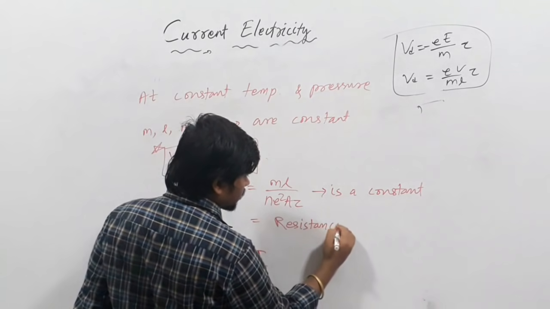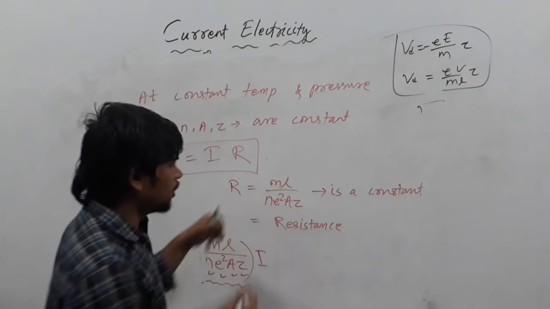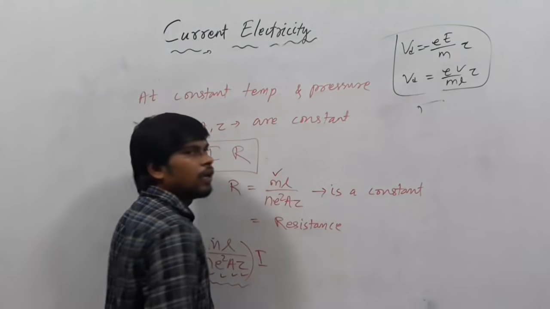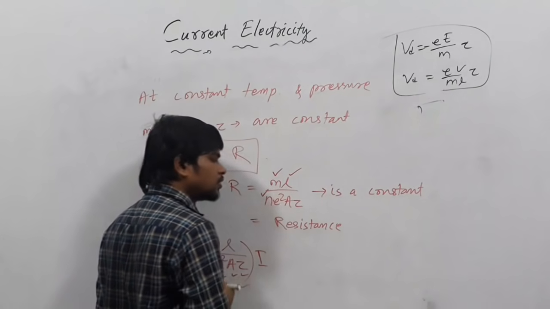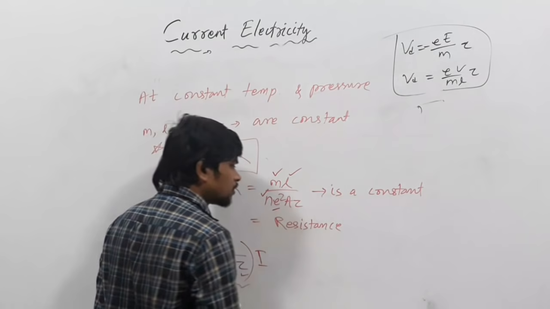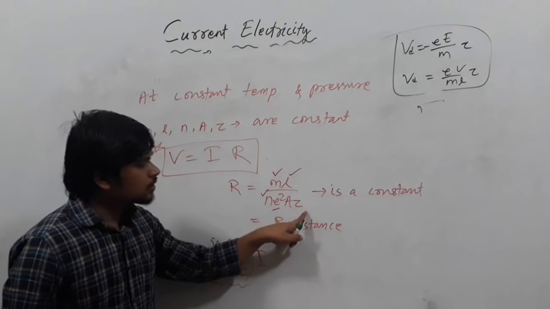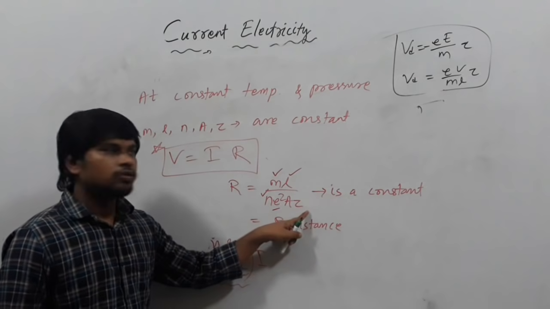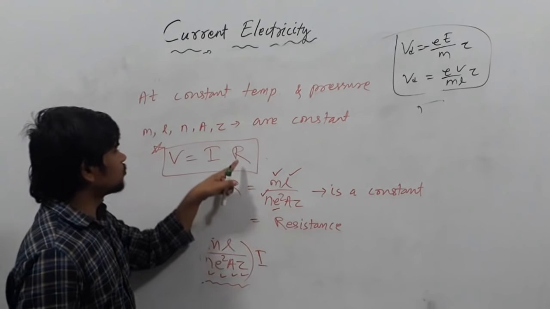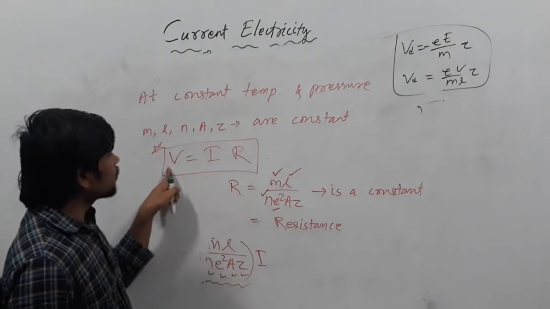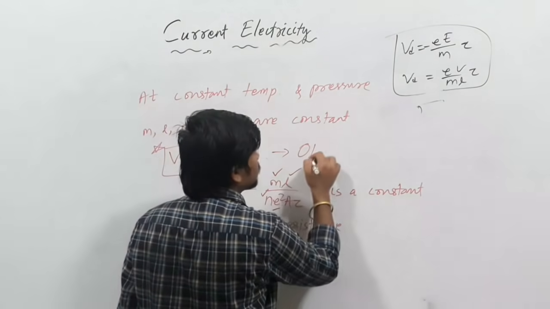All the terms here, mass of the electron, length of the conductor, n, charge of electron, area of cross section and relaxation time, are constant. So as a whole, this term becomes a constant, that is resistance. So V equals I into R, the very famous Ohm's law.